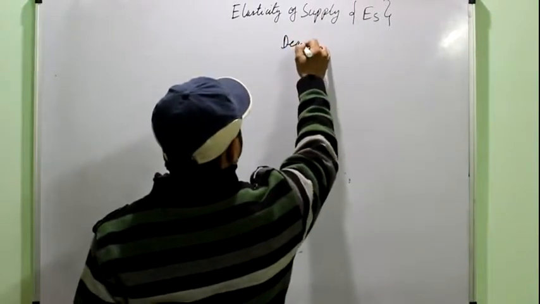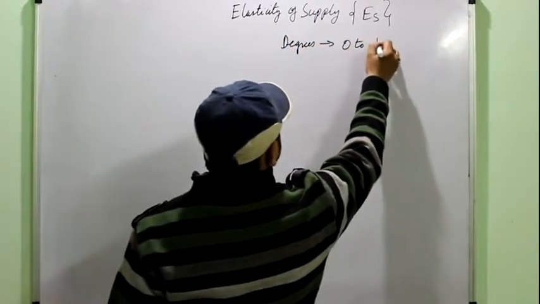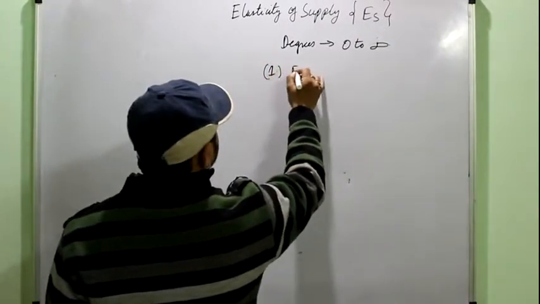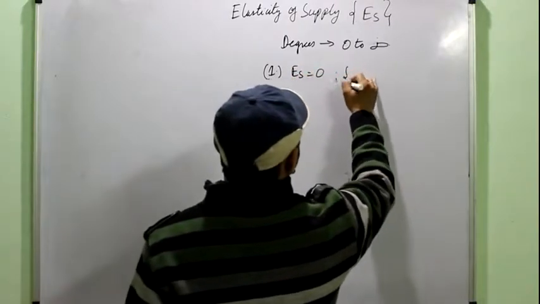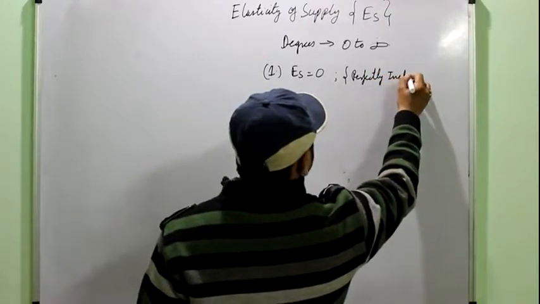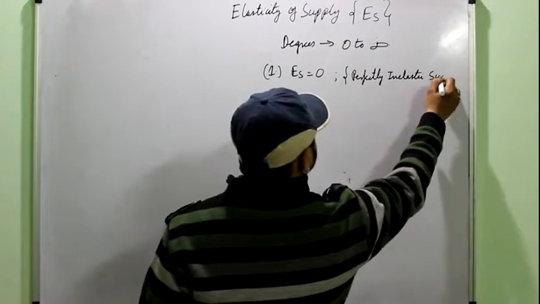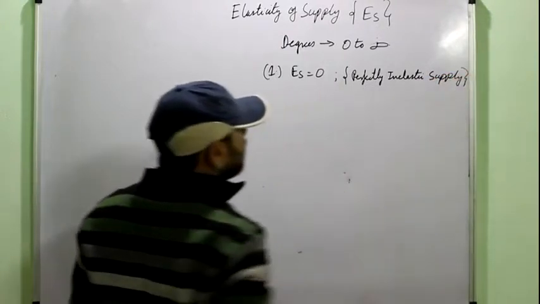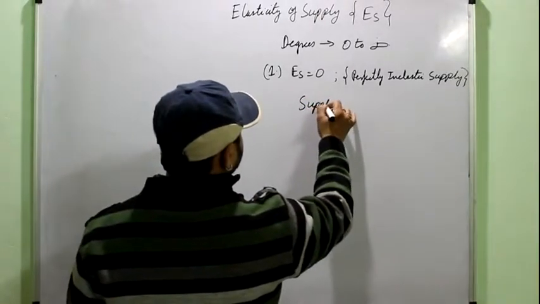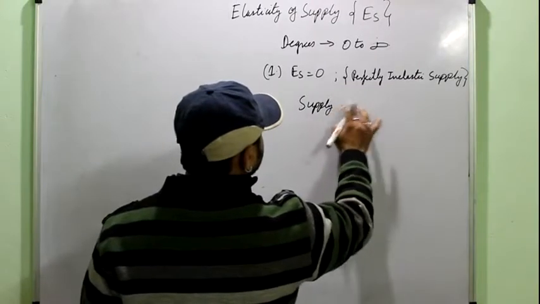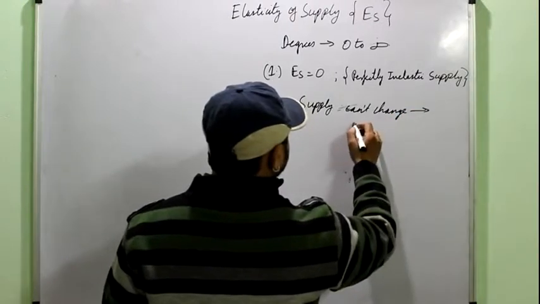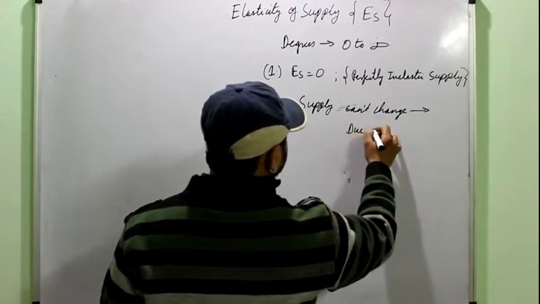Again the degrees range from 0 to infinity. First is ES equal to 0, or perfectly inelastic supply. It means a situation where supply cannot change or supply cannot be altered due to changes in price.